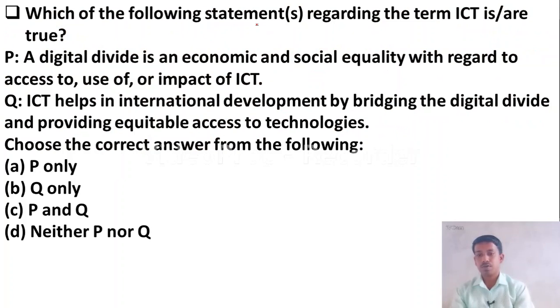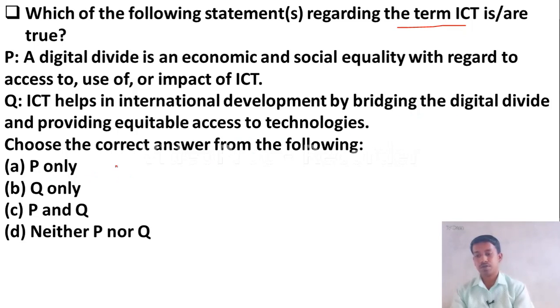Which of the following statements regarding the term ICT are true? P, a digital divide is an economic and social inequality with regard to access to, use of, or impact of ICT. And Q, ICT helps in international development by bridging the digital divide and providing equitable access to technologies.